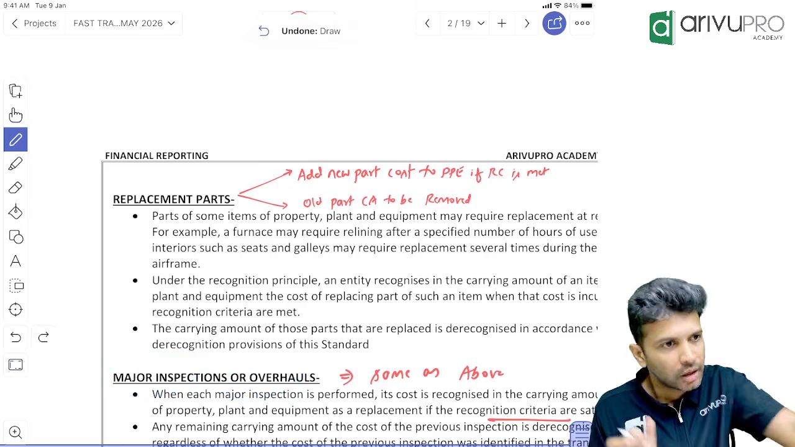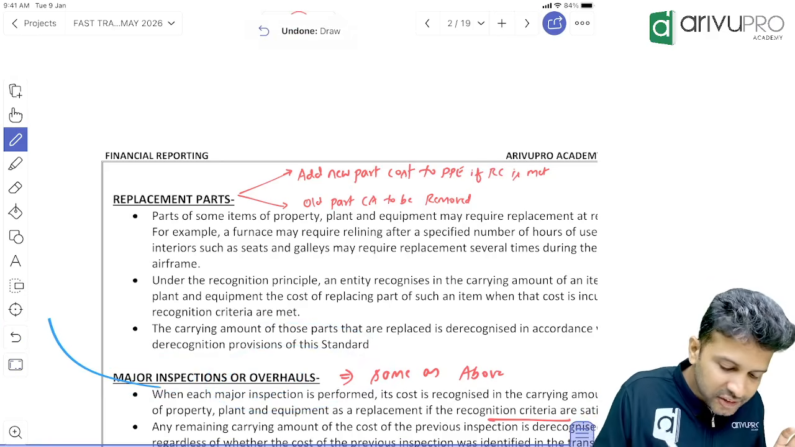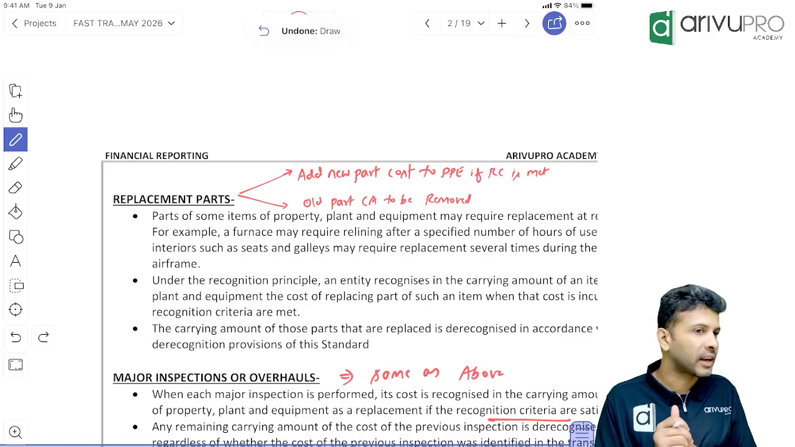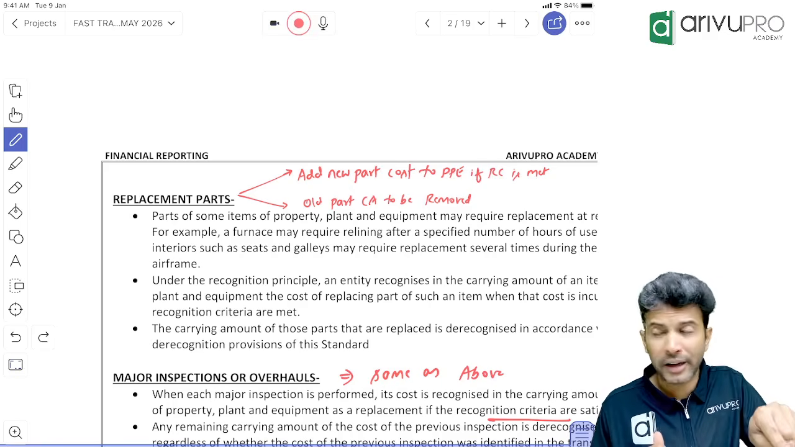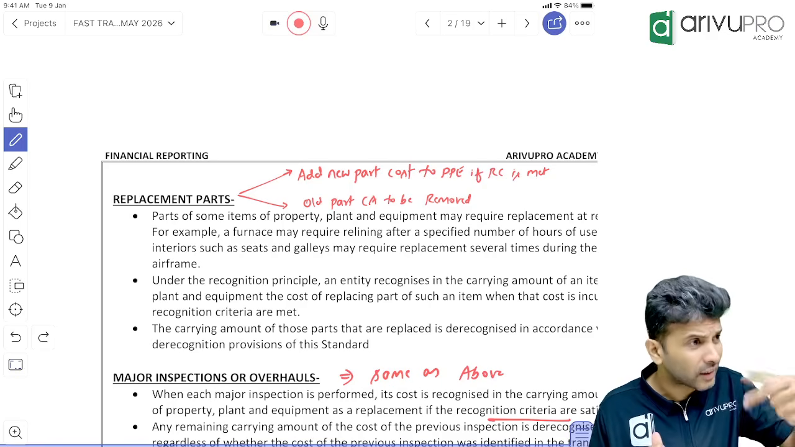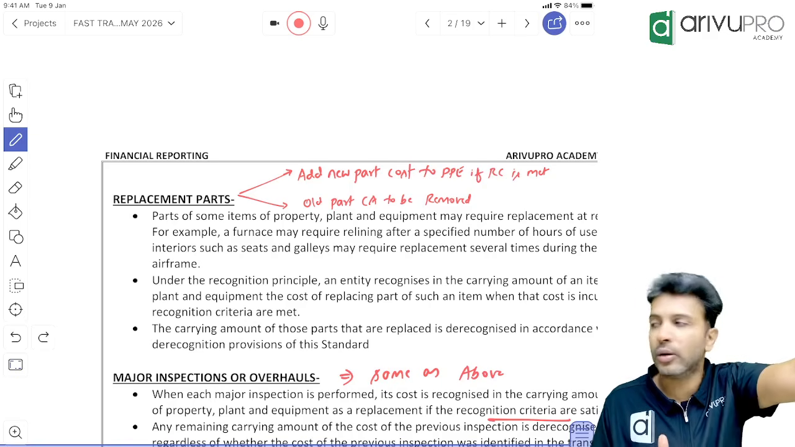Understood the meaning? Now the treatment is same as above, same like replacement part. So what would you tell me, what is this? Now, maybe one more point: this inspection, will you only get it once or regularly? Or maybe I'll only give you the example.